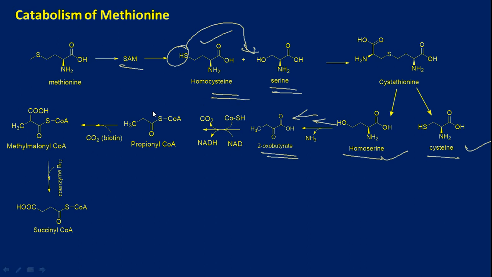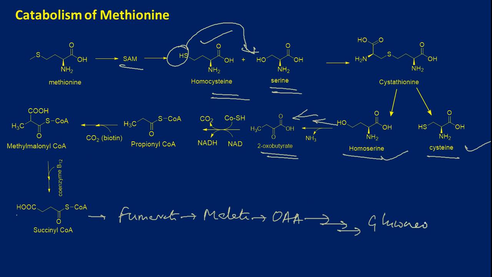This methylmalonyl coenzyme A then rearranges: this COH group from over here moves over here, so thereby it gives us succinyl coenzyme A. This succinyl coenzyme A will become fumarate, then malate, and then oxaloacetate. That will be used for gluconeogenesis.